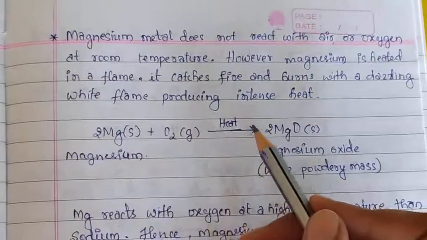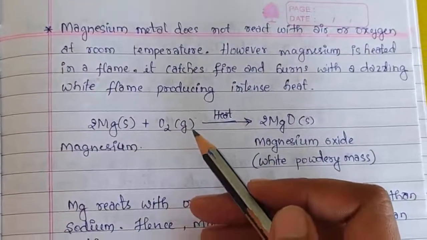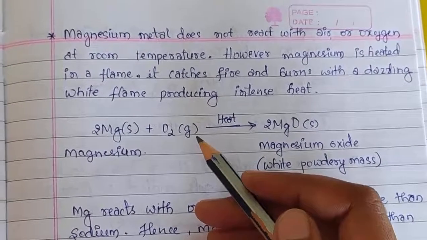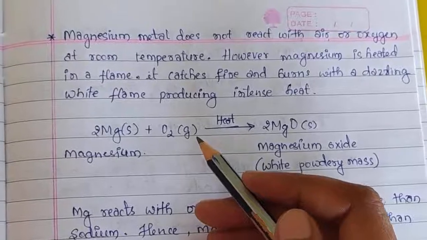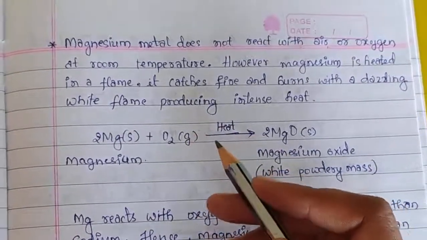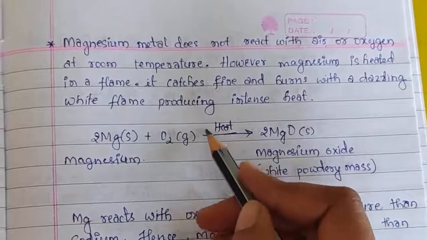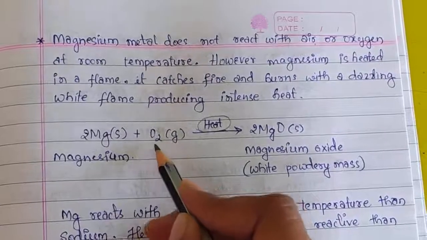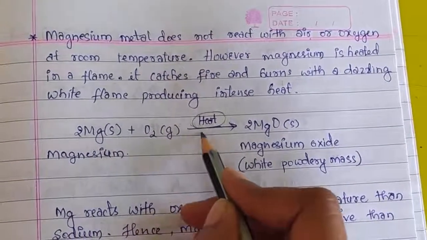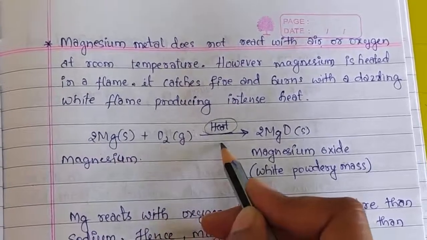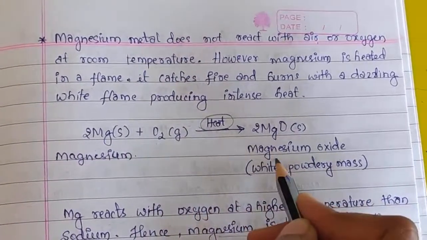To react magnesium with oxygen, we have to provide energy in the form of heat. It reacts with oxygen only at higher temperature and forms magnesium oxide.